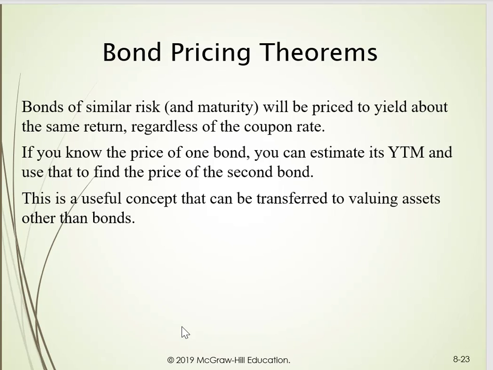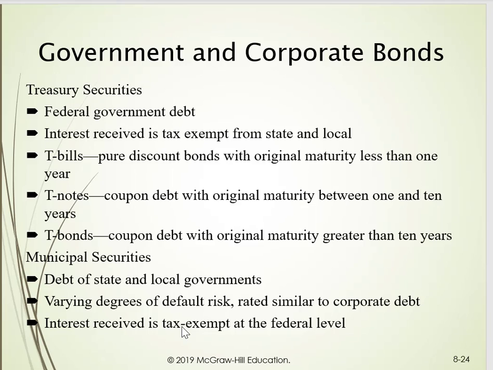We have 2 assets that are similar in risk. What's going to happen to value? Well, if the required return increases from 7.5 to 8.5, what happens to the value? We know the yields increase. Let's take a minute and talk briefly about government and corporate bonds, the difference. The government issues debt.